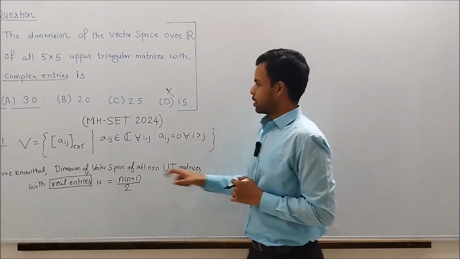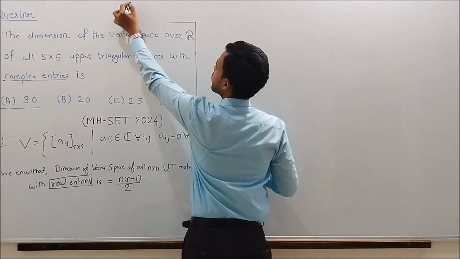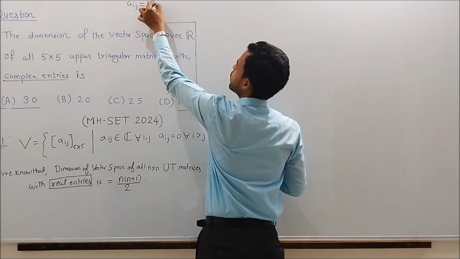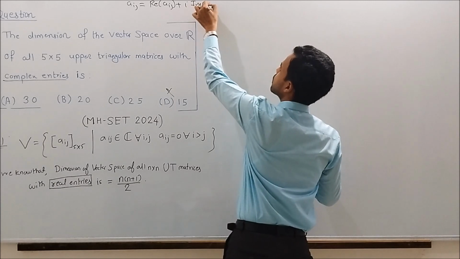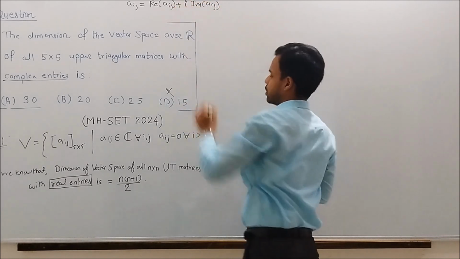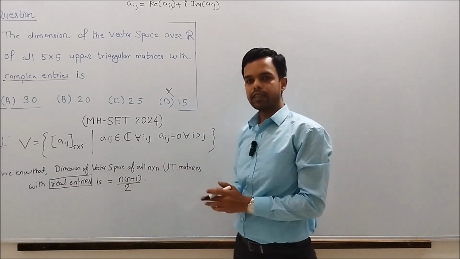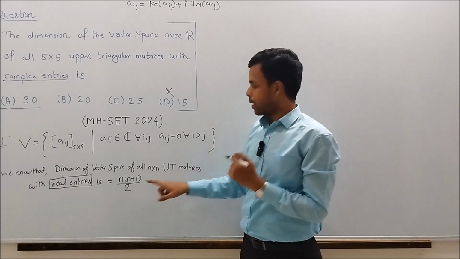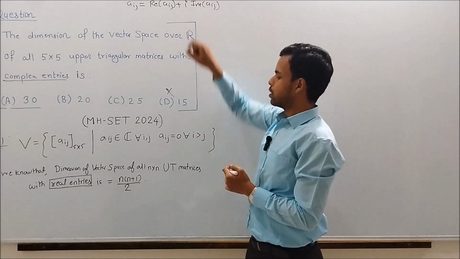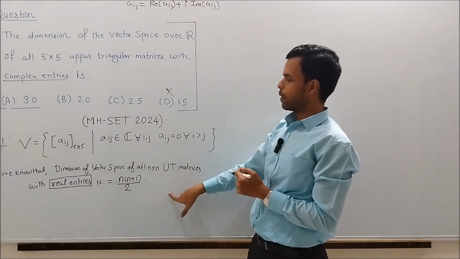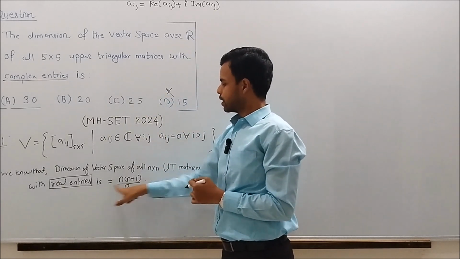Each entry Aij can be written as Aij equals the real part of Aij plus i times the imaginary part of Aij. So if we form the basis of the vector space in this case, that basis only covers the real part, not the imaginary part. That's why we have to modify this formula, and the formula that works in this case will be 2 times this formula.